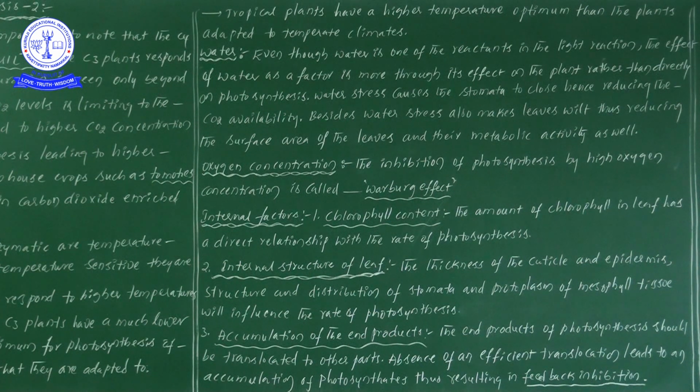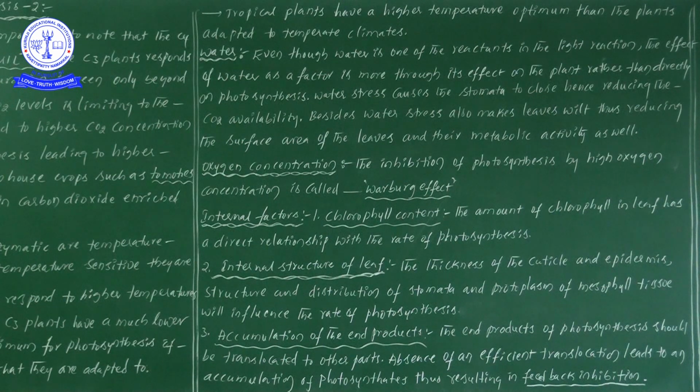But due to the lack of translocation, the photosynthetates accumulate in the leaf itself. These chemical compounds together switch on the feedback inhibition, so the products formed in photosynthesis stop the process of photosynthesis. This we term feedback inhibition.